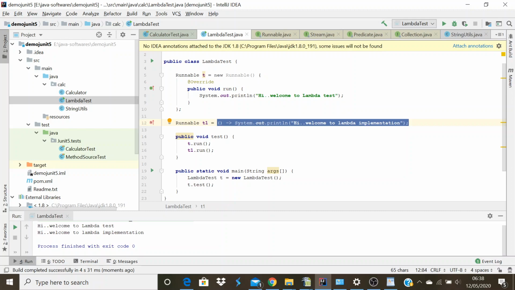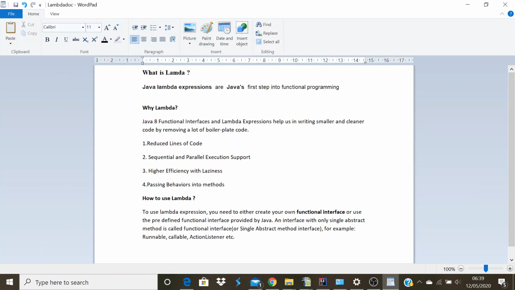Now we need to understand how this lambda is working and how to use it. Basically, let me go through the document. So we know what lambda is. It is the first step into functional programming. We can use lambda in functional programming by using streams. When we go through the stream APIs, we can understand how lambda is helping to write functional programming in Java.